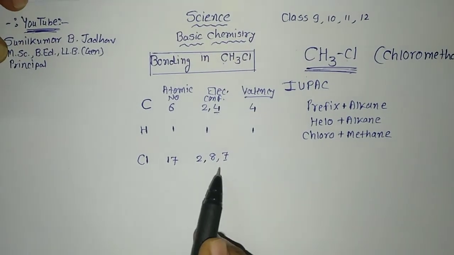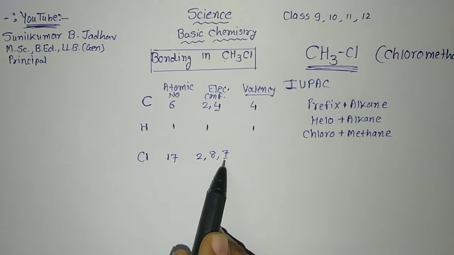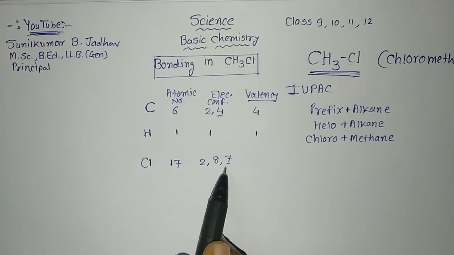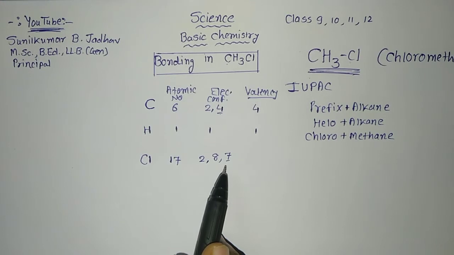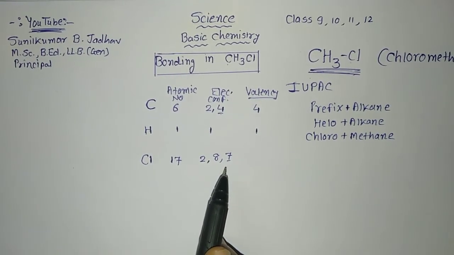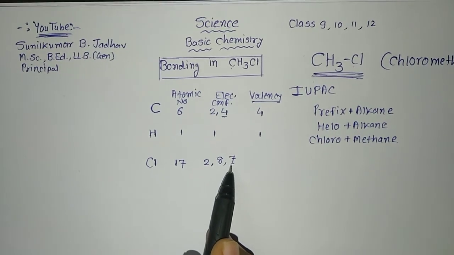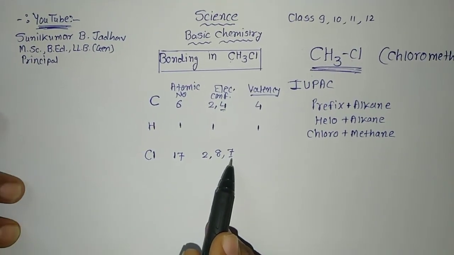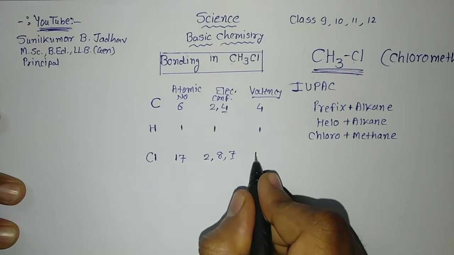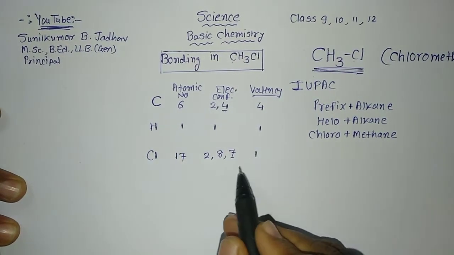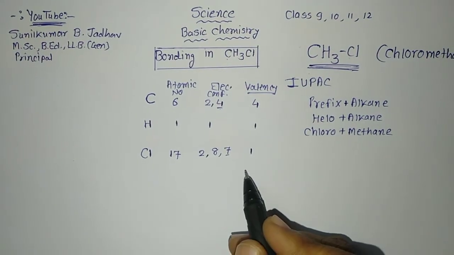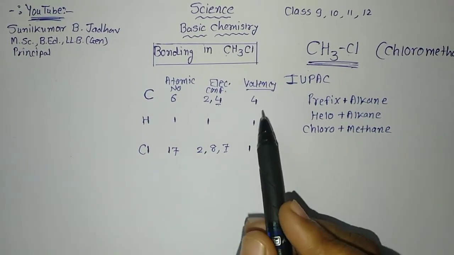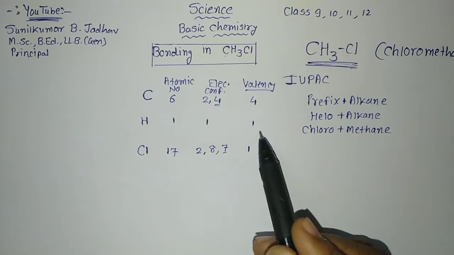In chlorine, in the outermost orbit there are 7 electrons. To complete the octet, how many electrons are required? That is what we consider as its valency. So here there are 7 electrons, so 1 electron is required, so its valency is 1. In this case, hydrogen and chlorine both have valency 1. In short, we can say the valencies are 4, 1 and 1.